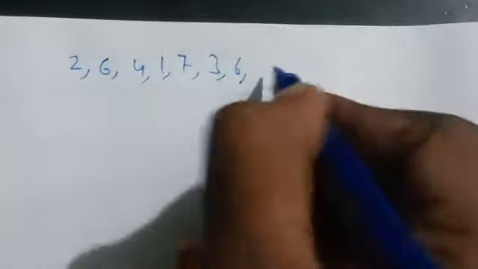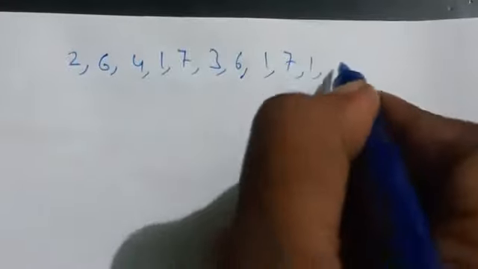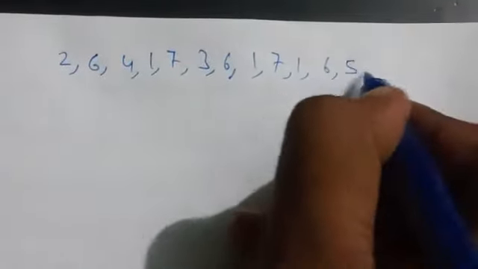So the first one: they have given a 7-point scale, for example the data 2 6 4 1 7 3 6 1 7 1 6 5 1.